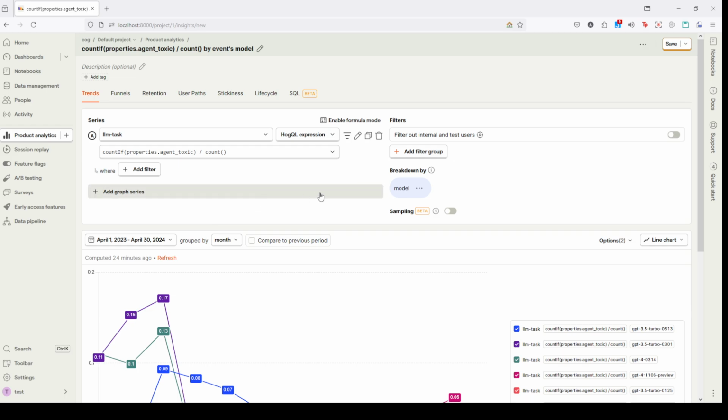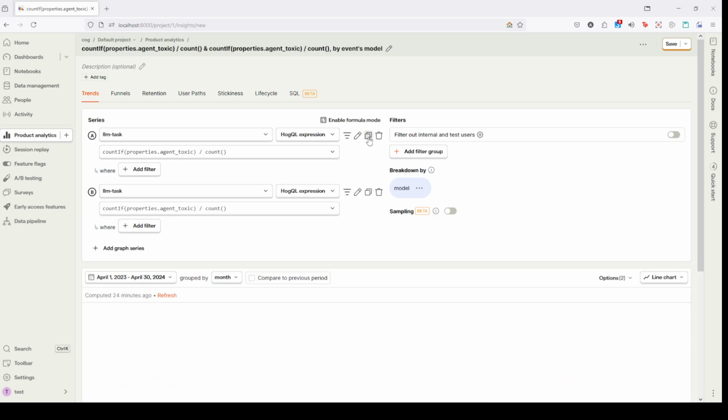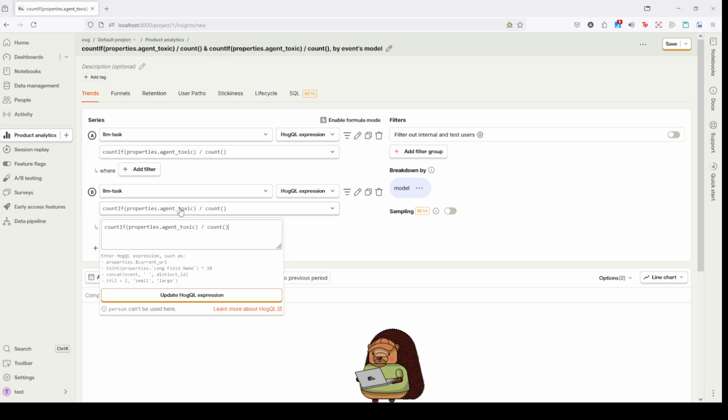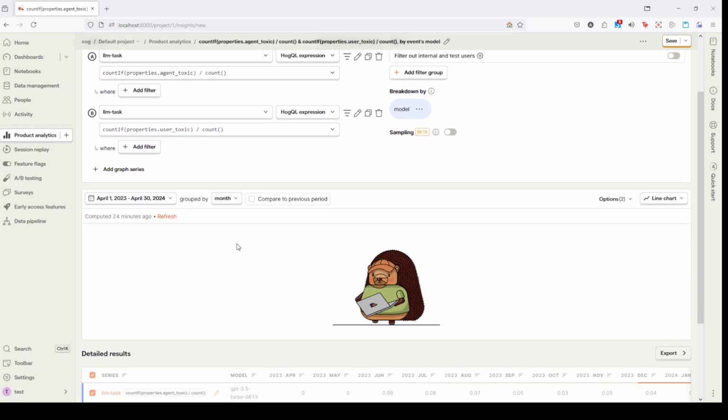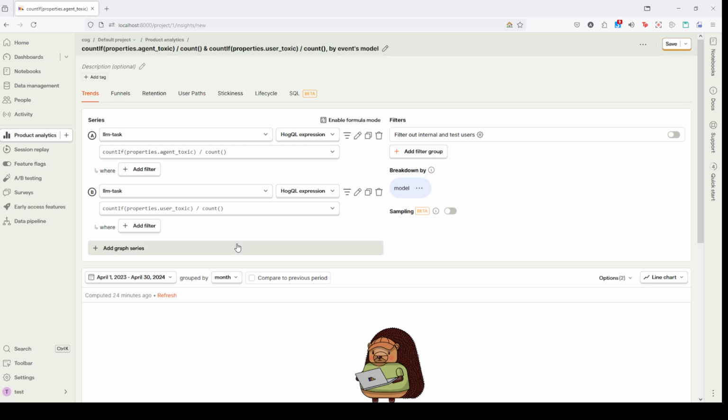So I'll create another series and I will duplicate this series here, and instead of agent toxic, I'll use user toxic. It's a property that indicates if the user has been toxic or not. So it's calculating, and also it's better if I remove this breakdown so it doesn't get too confusing.